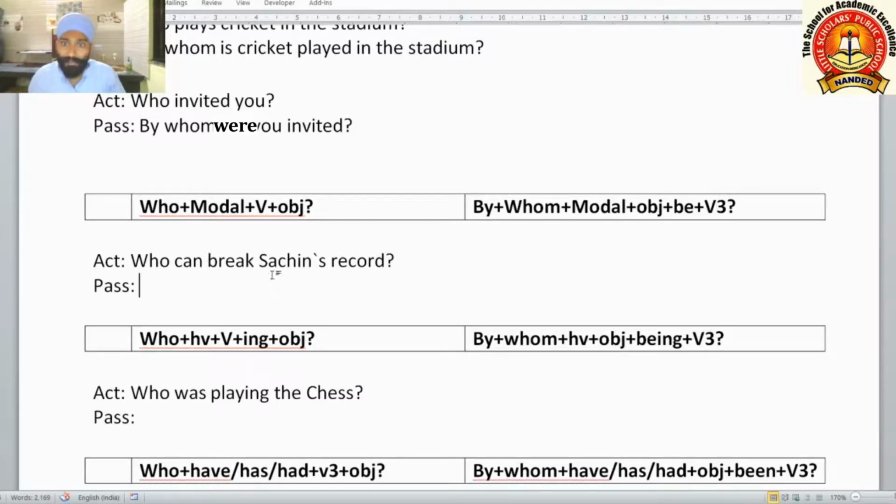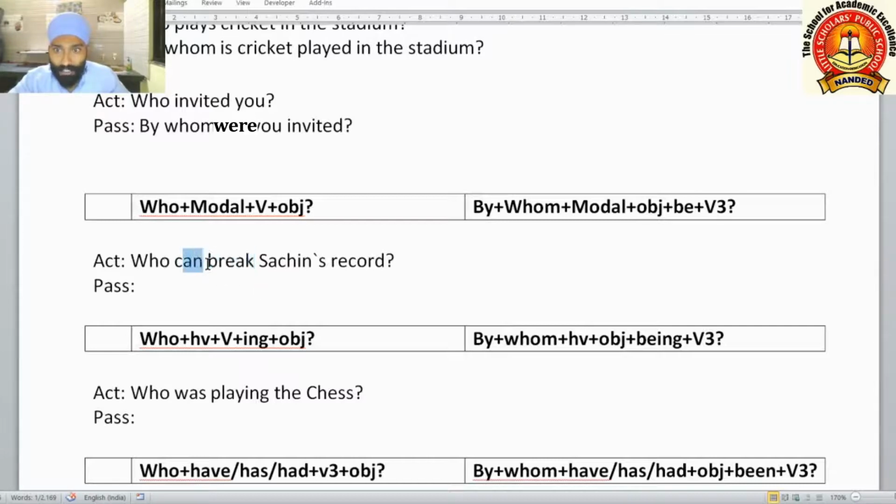Who can break Sachin's record? Here who is the subject of the question. Thereafter can is a modal auxiliary: can, could, may, might, shall, should, will, would, must, ought to, these all are modals. If any such comes after the WH word, who, how to change? Who can break Sachin's record? Break is the main verb.